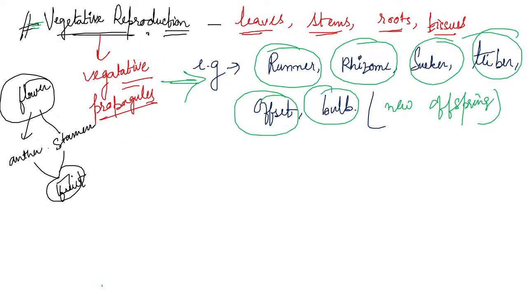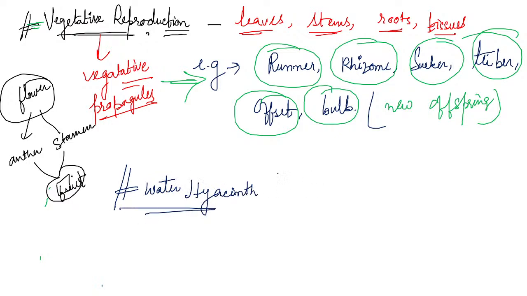Now after this we study the water hyacinth, or the terror of Bengal, which is very important for your NEET examination.